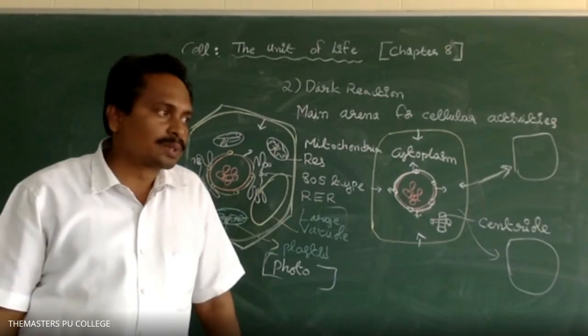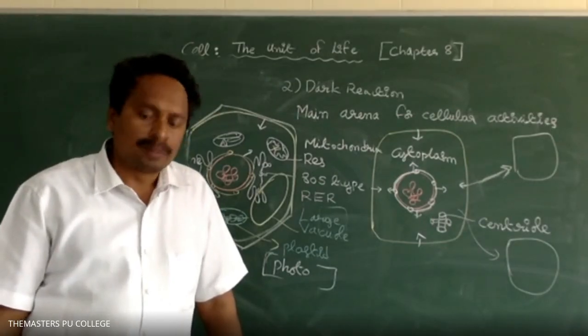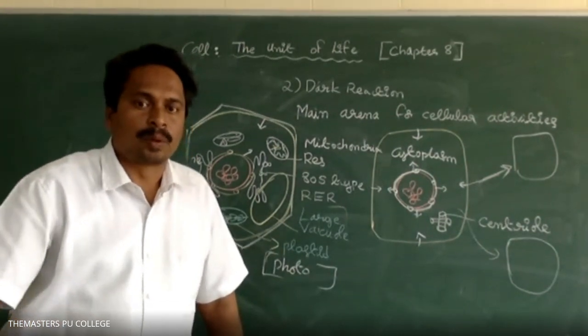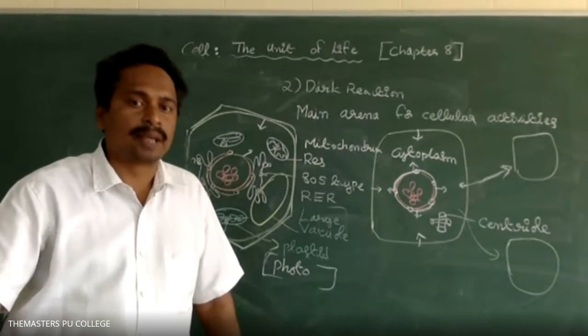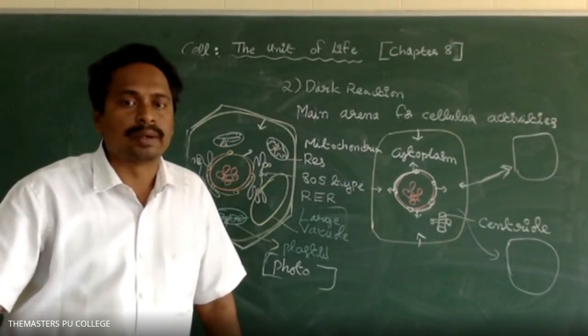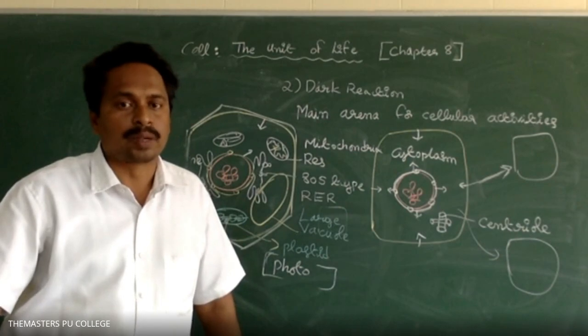Yes, sir. What is the functional difference between 70S and 80S ribosomes? Ribosomes are involved in protein synthesis. Later in this chapter we will discuss in detail the characteristics of ribosomes.